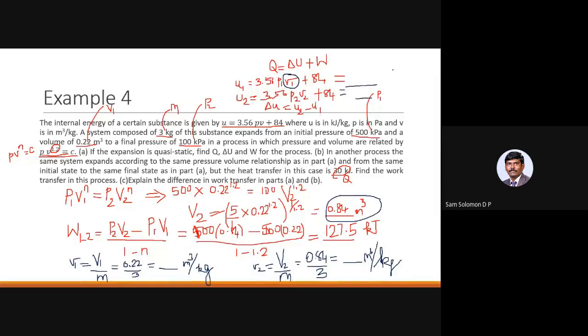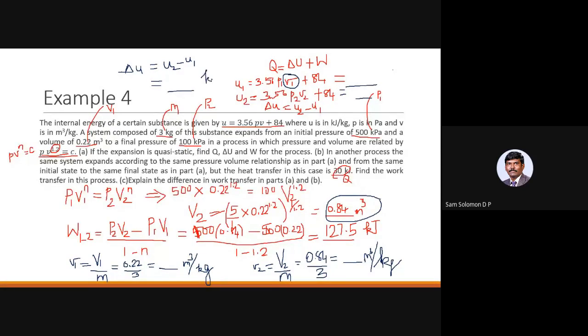Once you get that value, you can find the change in the specific internal energy, which is small u2 minus small u1, in kilojoule per kilogram.